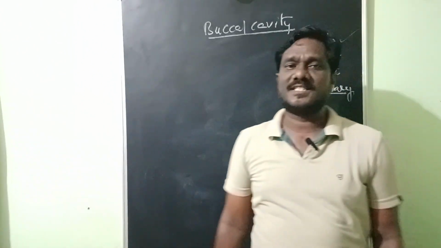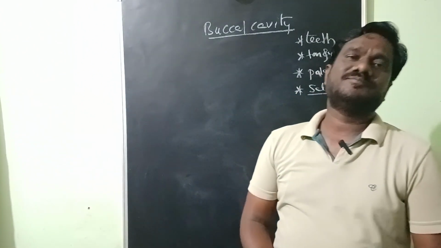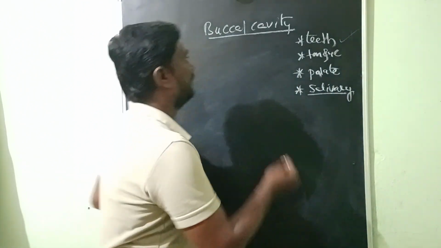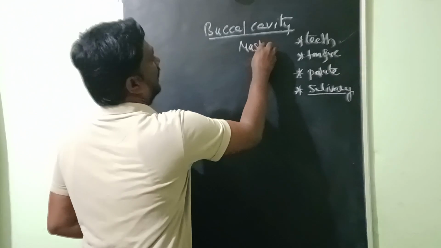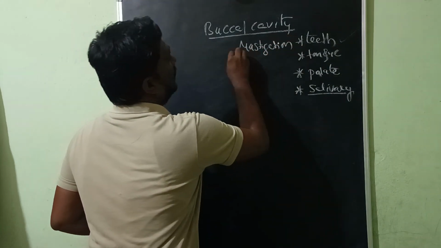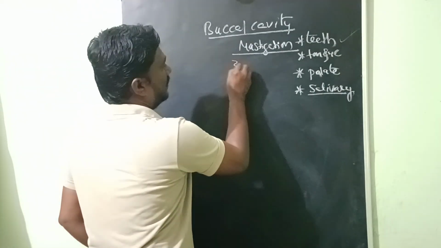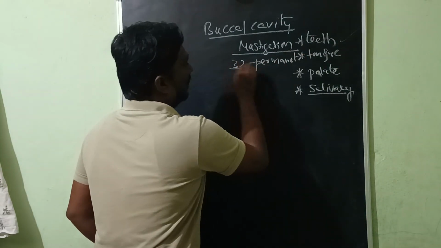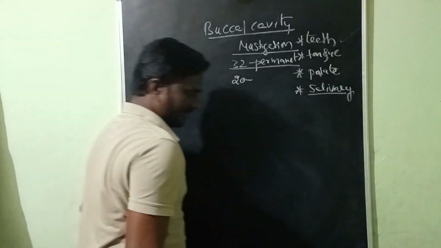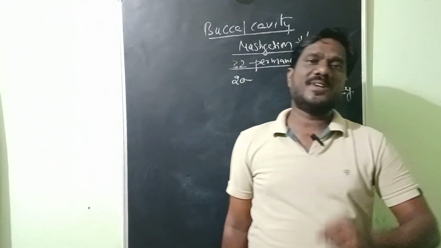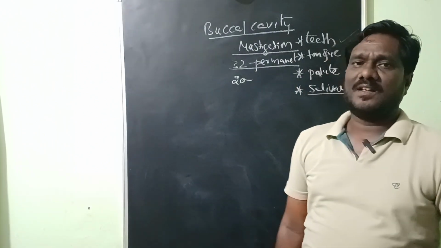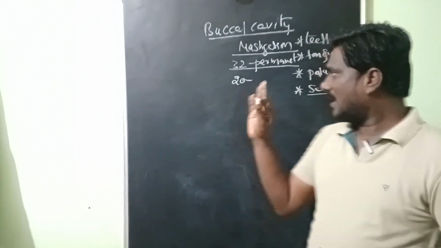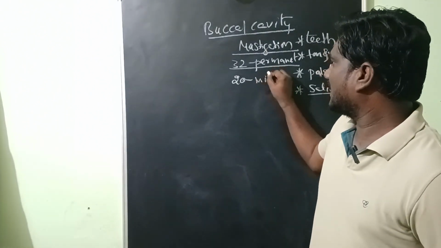Teeth help in grinding, chewing and biting inside our mouth. That process is called mastication. These teeth are 32 in number. These are the permanent teeth. But in early ages there will be 20 teeth present. These milk teeth are replaced by the permanent teeth.